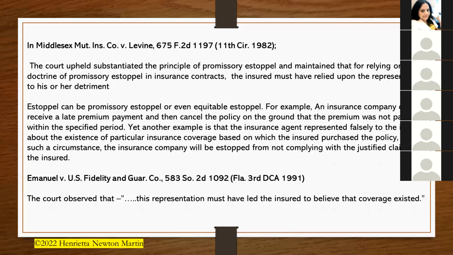Yet another example is that an insurance agent represented falsely to the insured about the existence of a particular insurance coverage based on which the insured purchased the policy. Then, in such a circumstance, the insurance company will be stopped from not complying with the justified claim of the insured.